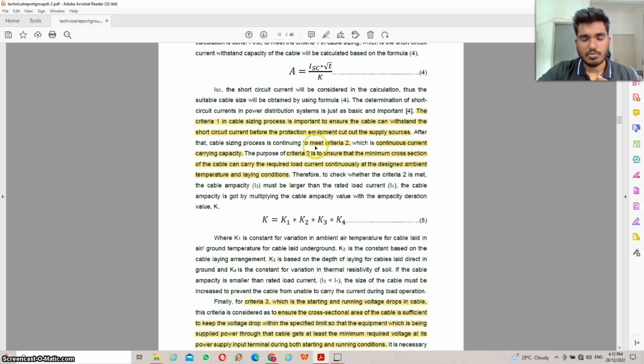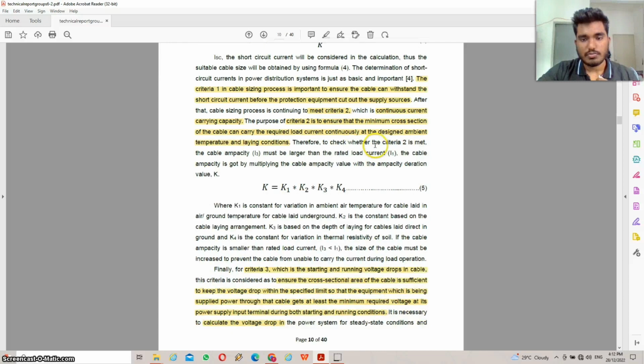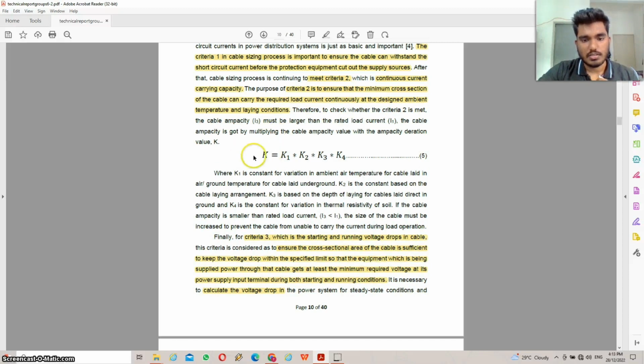After that, we need to find criteria 2, which is the continuous current carrying capacity. Why do we need to find that? To ensure that the minimum cross section of the cable can carry the required load current continuously at the designed ambient temperature and laying conditions. So these are the criteria 2 equations: K equals K1 times K2 times K3 and K4, followed by other Ks.